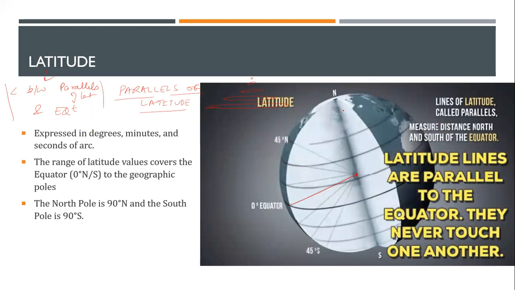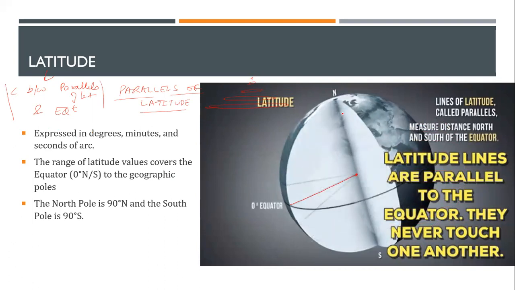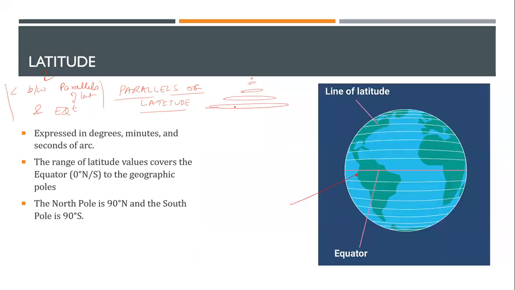Sir, can you explain about small circle? Yeah, small circles. So you see these circles? This is my equator. Can you see the radius of the circle is reducing? One by one, it is reducing, correct? So they are small, so that is known as small circle. Any circle which is not a great circle is a small circle.